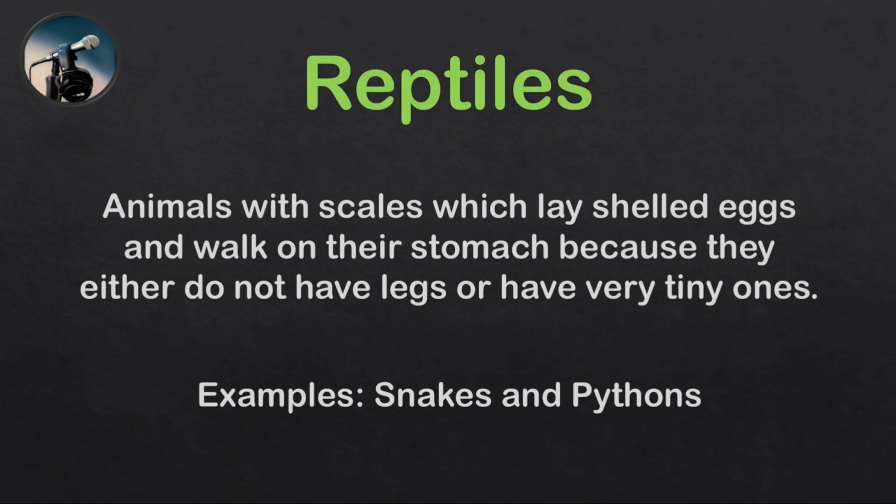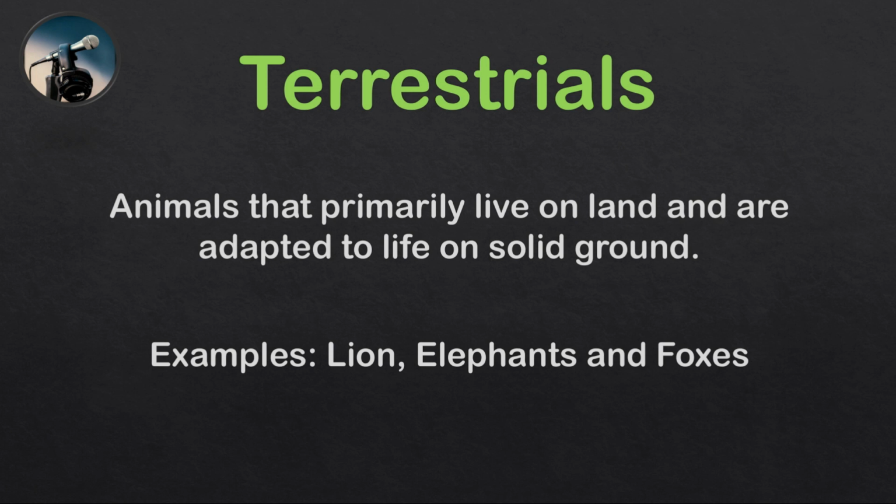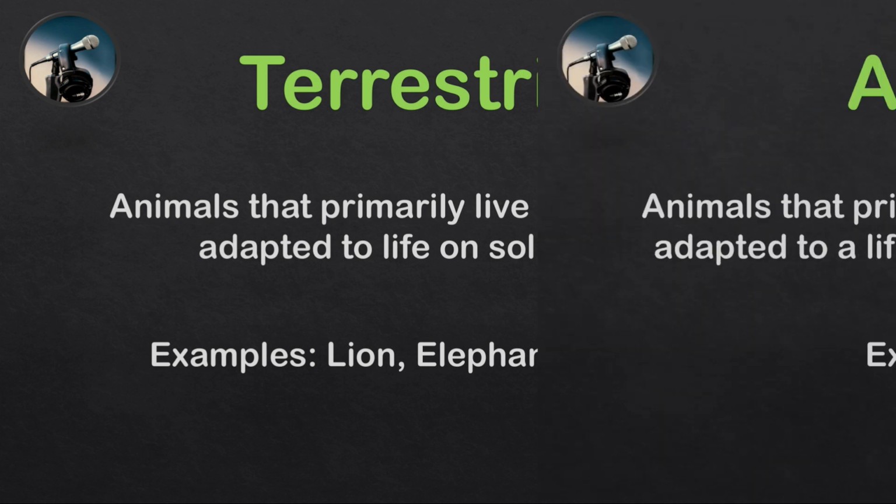The next is reptiles, animals with scales which lay shelled eggs and walk on their stomach because they either do not have legs or have very tiny ones. Snakes and pythons are common examples. Next is terrestrials. These are animals that breathe air, oxygen, animals that primarily live on land and are adapted to life on solid ground. Lions, elephants, and foxes are some examples.